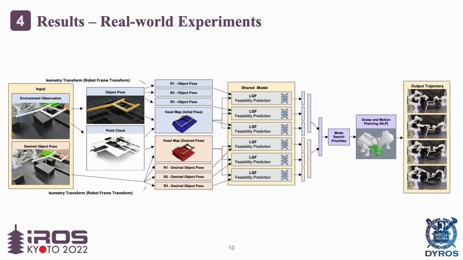This is the pipeline to demonstrate multi-state and multi-robot feasibility prediction for grasp and motion planning. 2 grasps are used to manipulate the furniture part with the 3 robots. The input is environment observation and the desired object pose. And using the proposed method, we obtain the mode search priorities. And using the priorities, the NLP is solved in order.